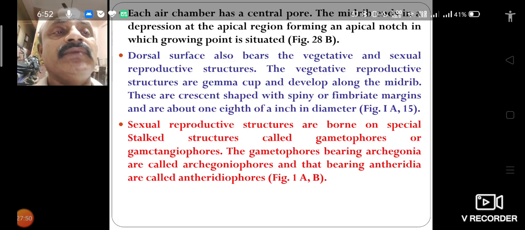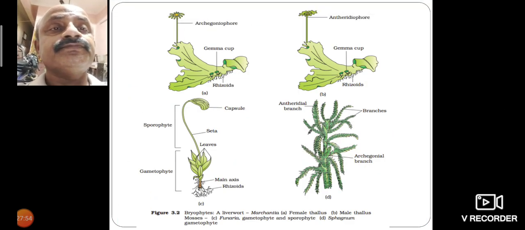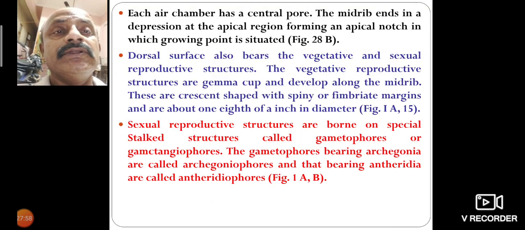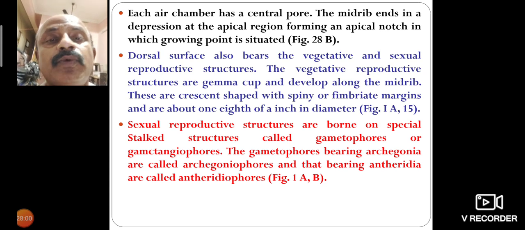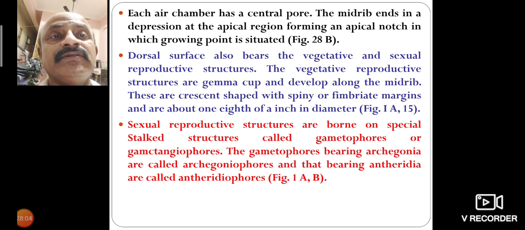Each air chamber has a central pore. The midrib ends in a depression at the apical region, forming an apical notch in which the growing point is situated.